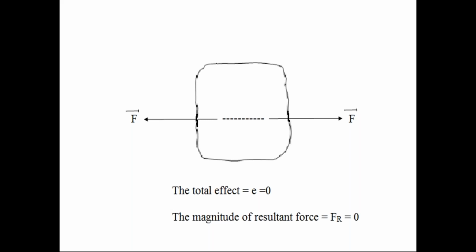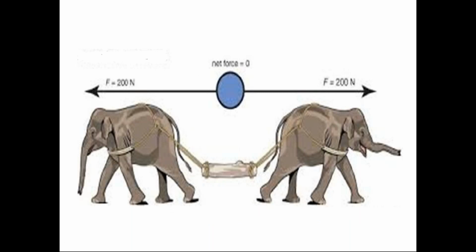Since they are in equilibrium, the resultant force of these two collinear forces is 0, and the effect of these forces on the rigid body is also 0. So there is no effect of this force system on the rigid body because it is in equilibrium.